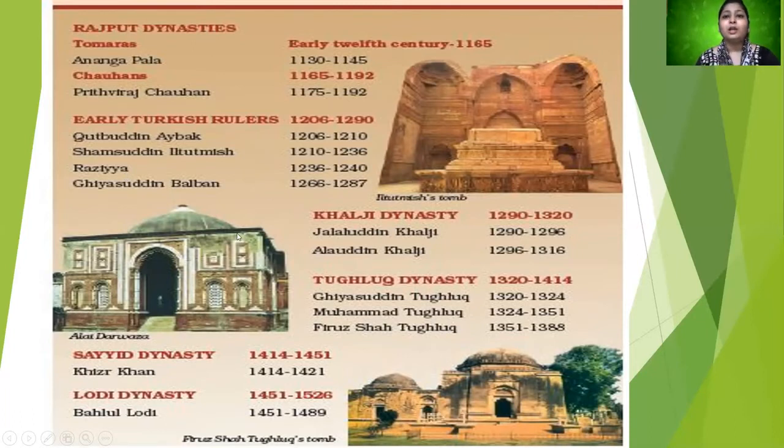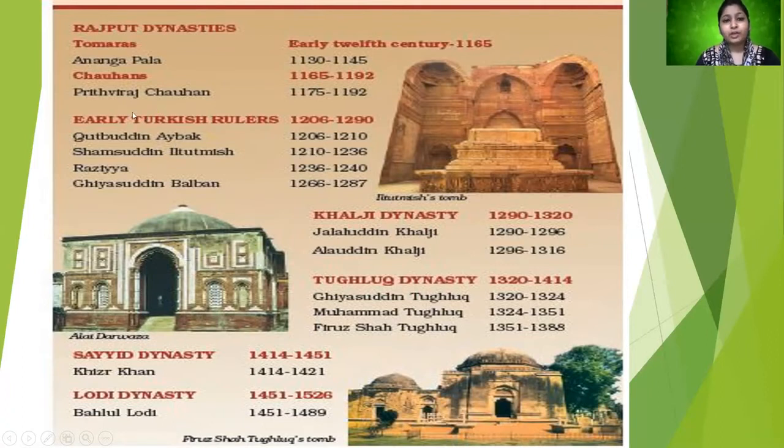First of all, India was actually ruled by Rajput dynasties in the 11th century. What led to the foundation of Muslim or Islamic rule in India was that Prithviraj Chauhan, as you can see, ruled from 1175 to 1192. But then after it was taken by the early Turkish rulers.